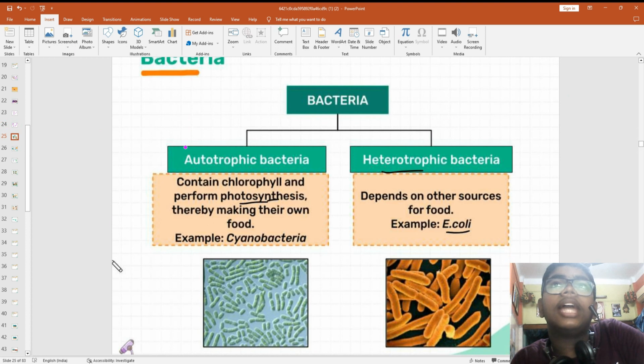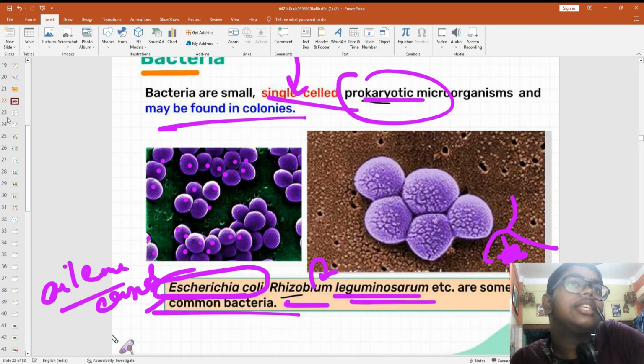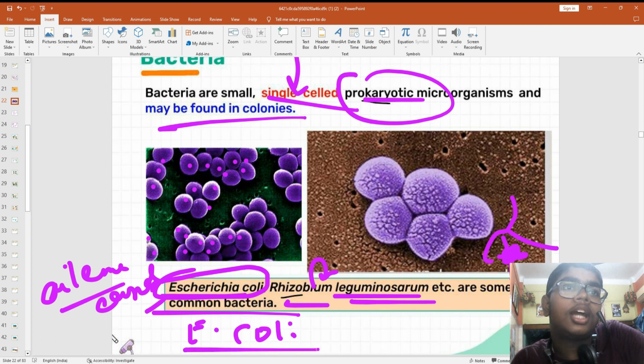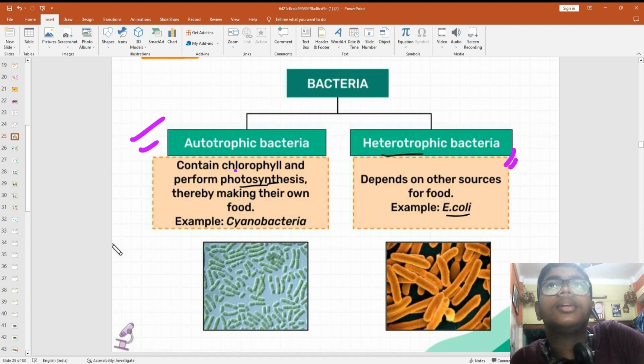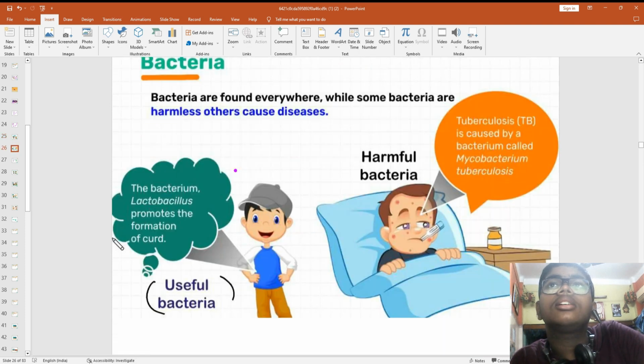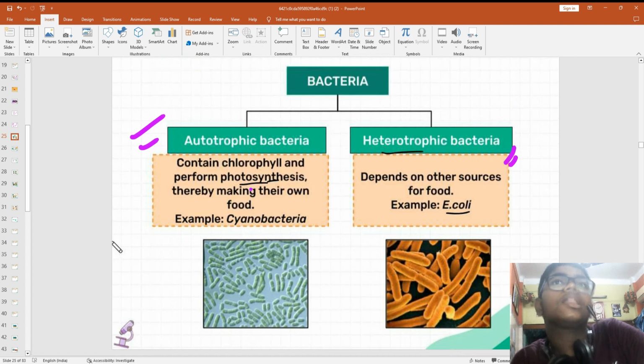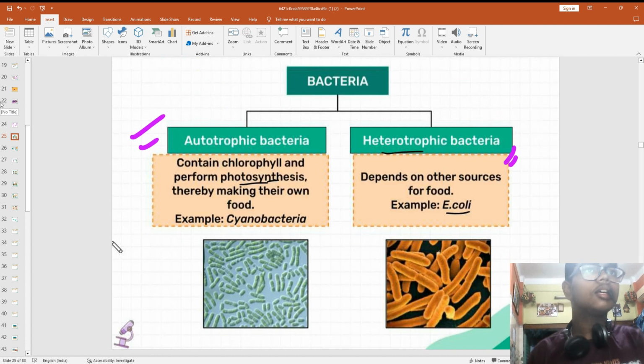Now, bacteria can be of two types, autotrophic या heterotrophic. इसको नाम याद नहीं करना है, आप याद करिए ई कॉली. Two types, autotrophic and heterotrophic. Autotrophic means... ऑटोट्रॉप्स मतलब क्या होता है?